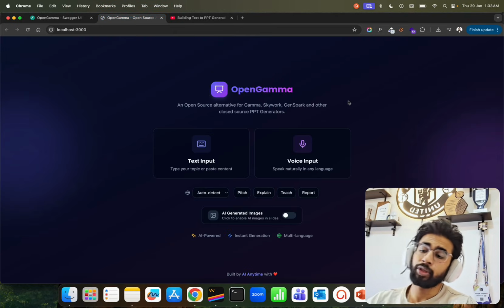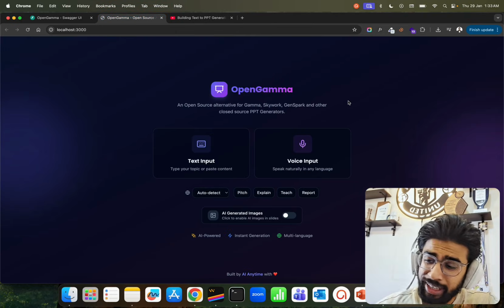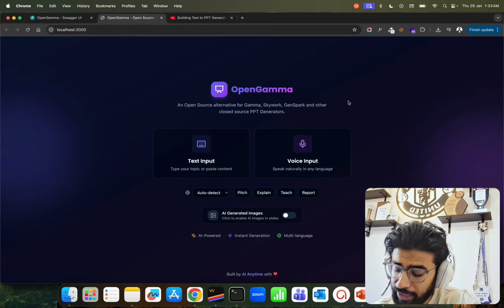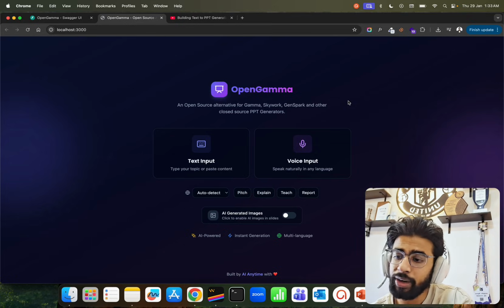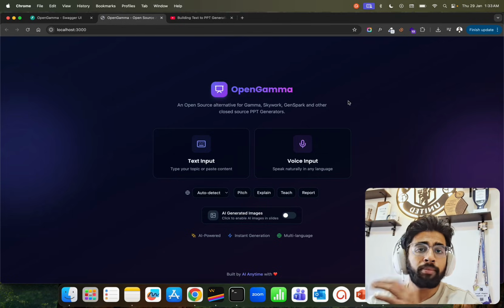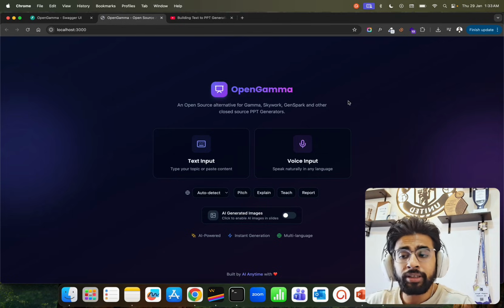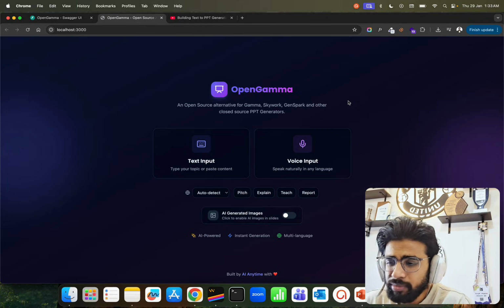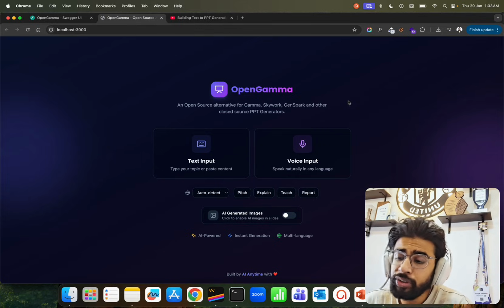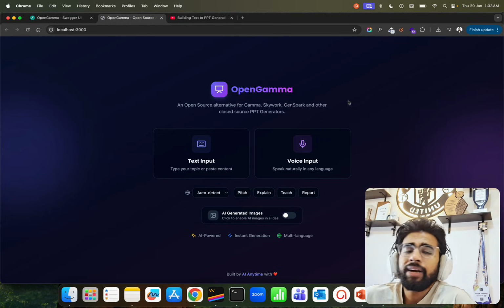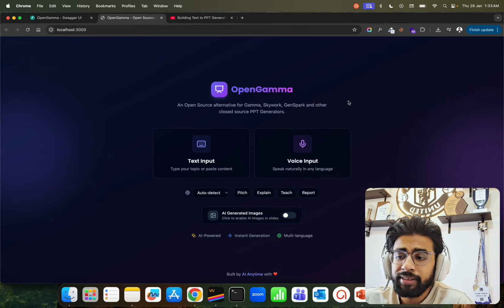OpenGamma is a tool that I'm building. The whole idea is to improve this build. I want to bring in Ollama or LM Studio based models. So probably I'll see how I can include LM Studio or Ollama. How do we work with open models like LLMs, so everything runs without, let's say, the requirement of an API key. Maybe we can add a web search feature if you need some latest information about certain topics. For that, we can use, of course, some APIs, but my idea is to make this completely open source.